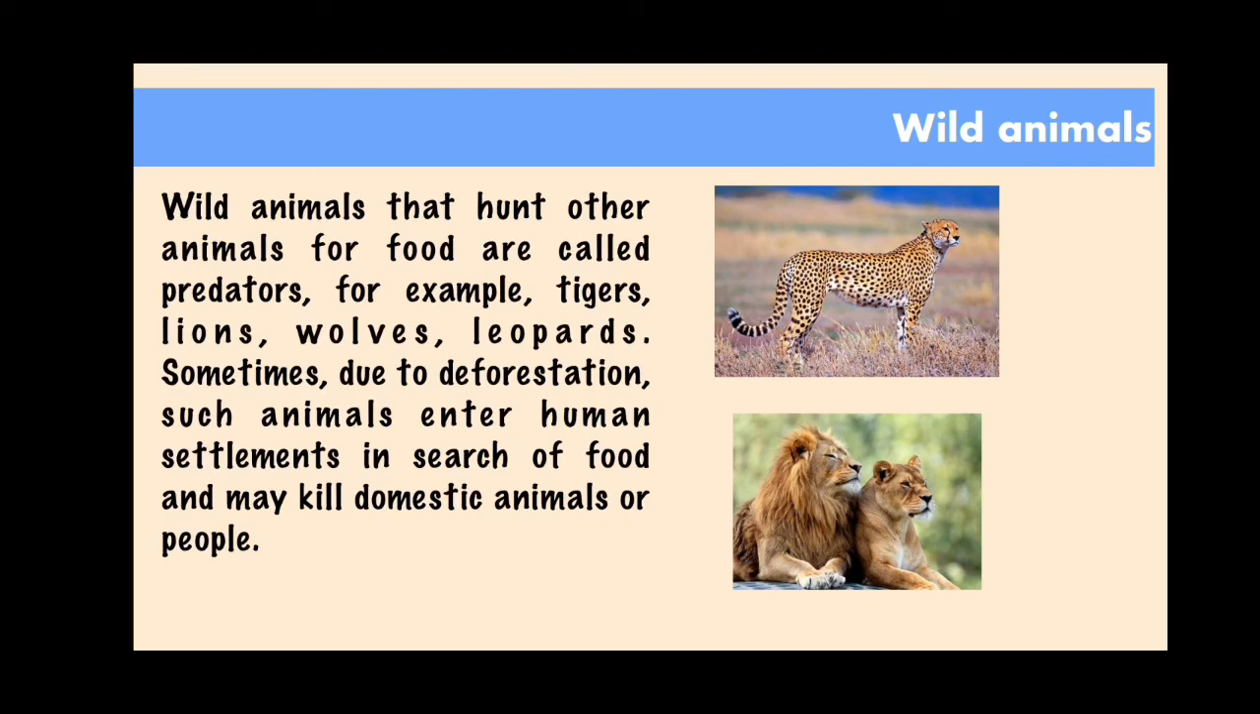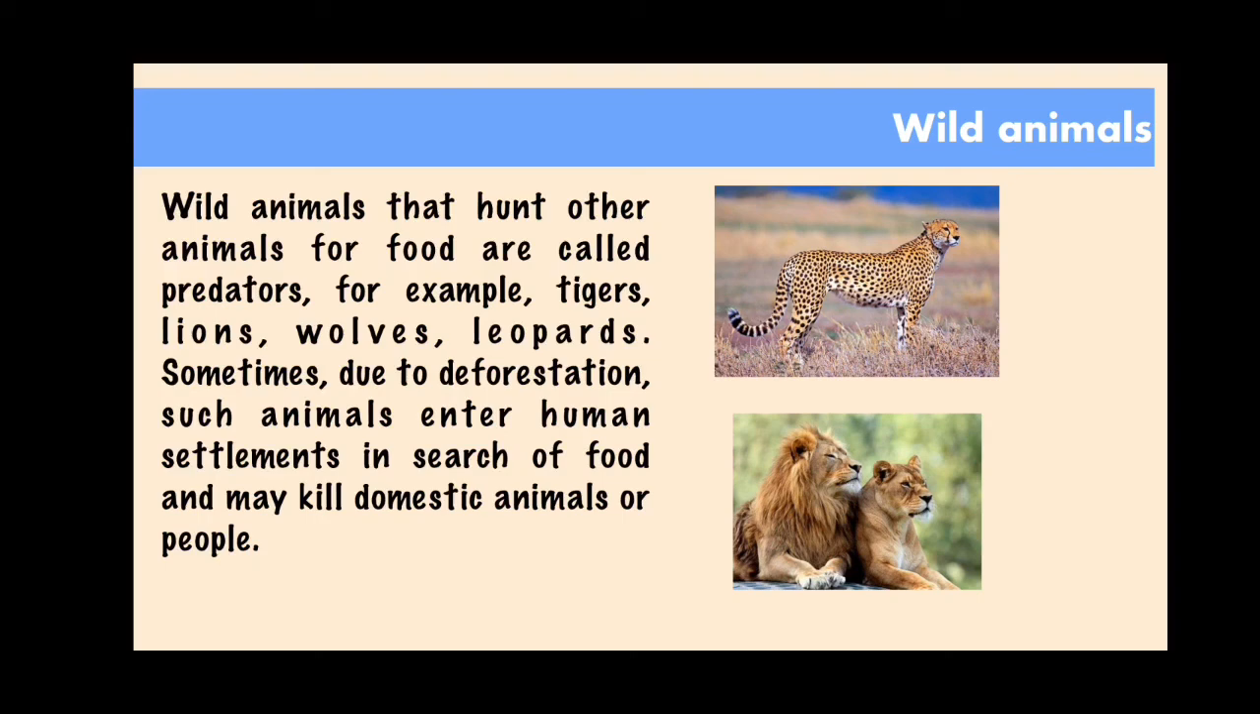Now, due to some human mistakes, like deforestation, that is, cutting of trees in the forest, some animals enter the human settlements and kill domestic animals or people. As they enter the human settlements, they kill domestic animals or people. So these are very dangerous.